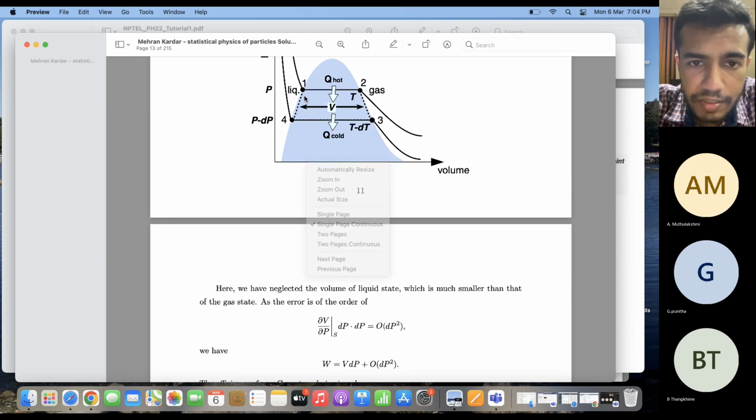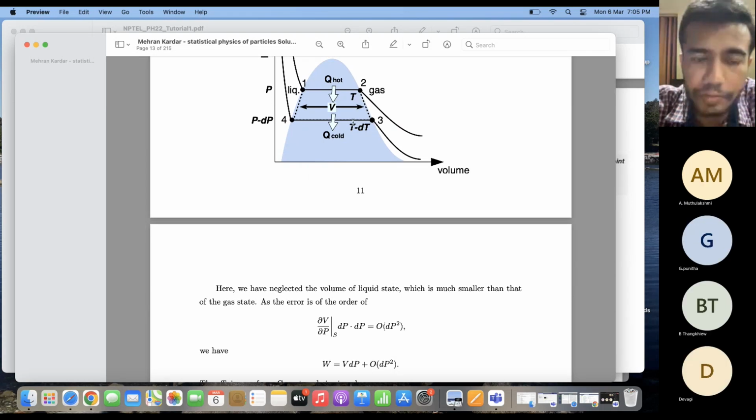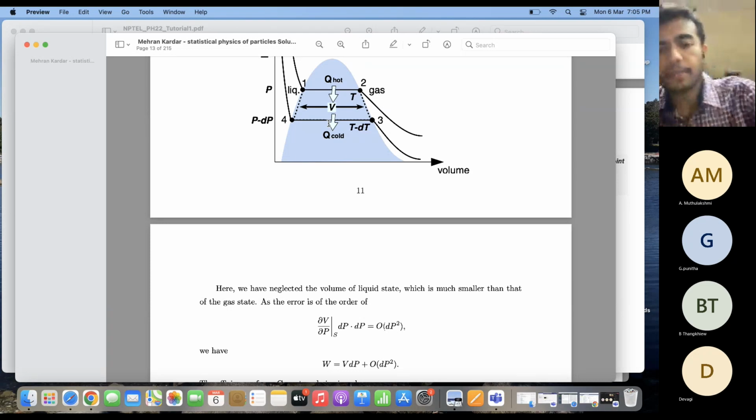This extra area is nothing but the area of this triangle over here and the area of this triangle over here. The height of this triangle is equal to dP and the base is equal to del V by del P into dP. Del V by del P tells me how the volume is increasing as a function of pressure, multiplied by the increasing pressure. So this gives me the length of the base of this triangle, and this tells me the extra area which I had left out in my calculation.